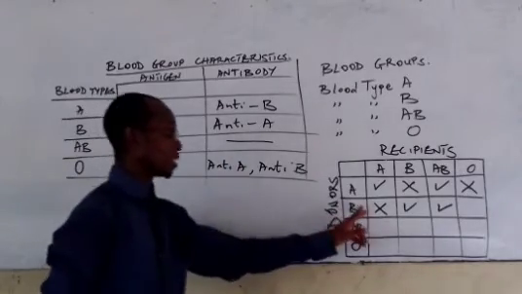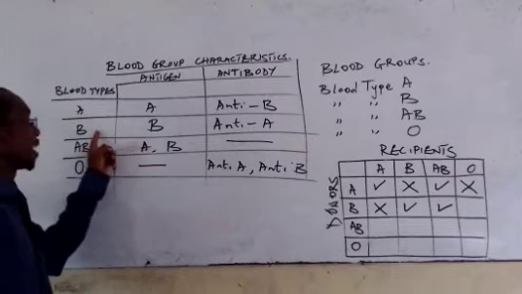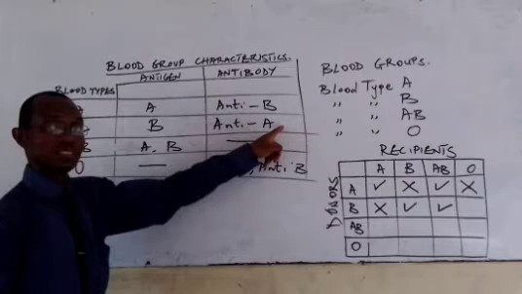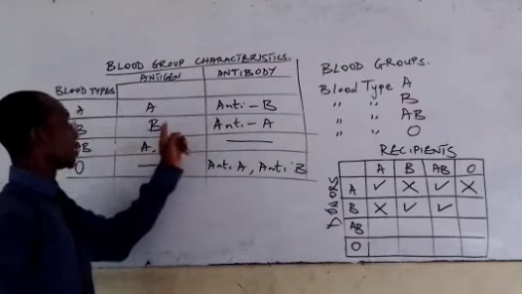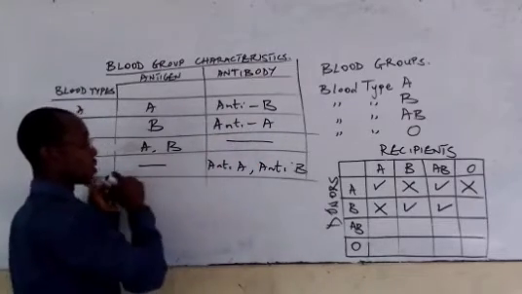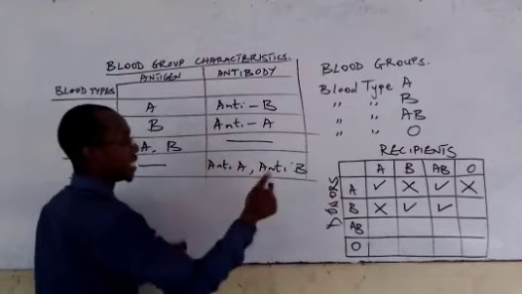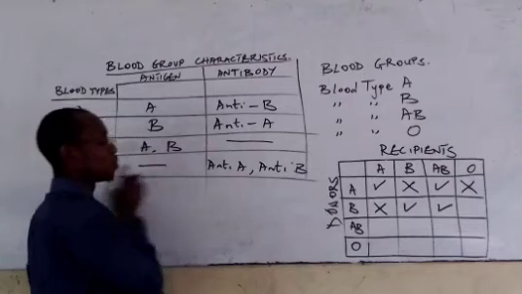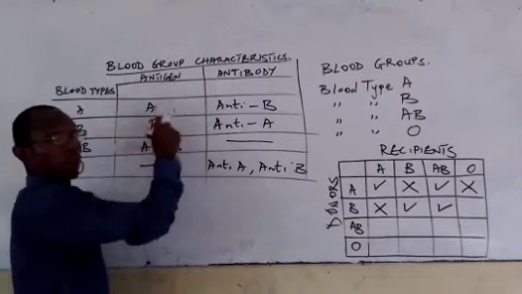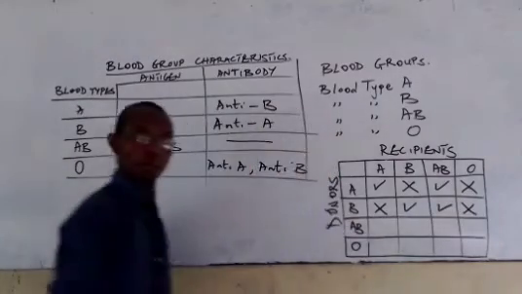And can it be possible for B to donate to O? That is not going to be possible, because B has antigen B and then anti-A antibody. But if you look at O, blood group O here has anti-A and anti-B. This anti-B that blood group O has is the reason why it will not be possible for it to collect blood that has antigen B. So this also will not be possible.